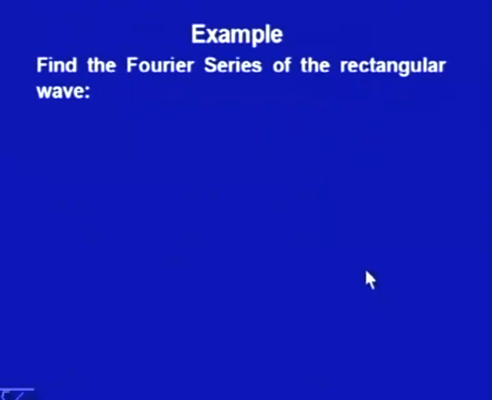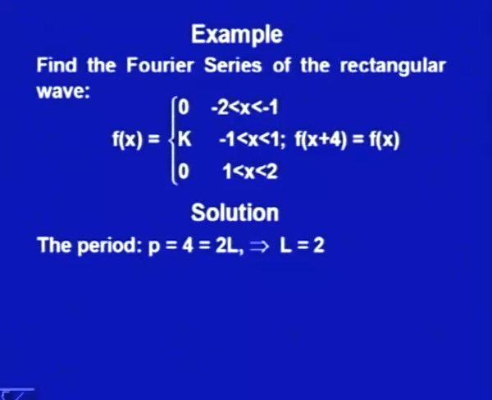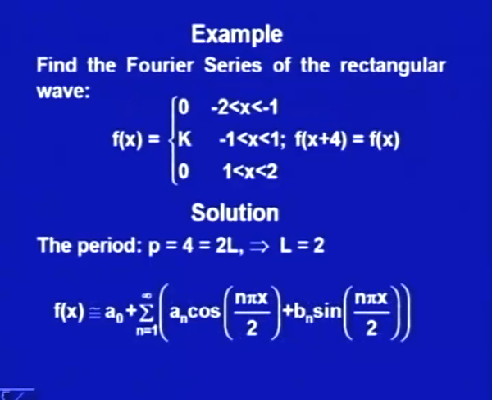Find the Fourier series of the rectangular wave, which is 0 from minus 2 to minus 1, k from minus 1 to plus 1, and 0 from 1 to 2, and the period is again 4, f(x plus 4) is f(x). So, we do have again a function of period 4. So, my p is 2l is 4, so l would be 2 again, and I want the Fourier series of this form. So, again here l is 2, so I would be getting n pi x by 2.